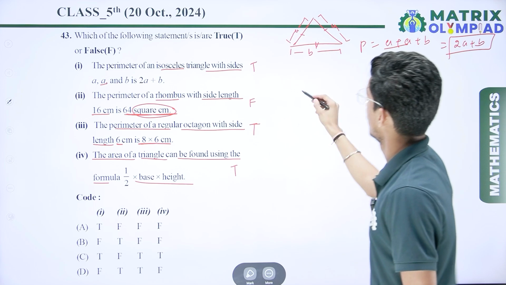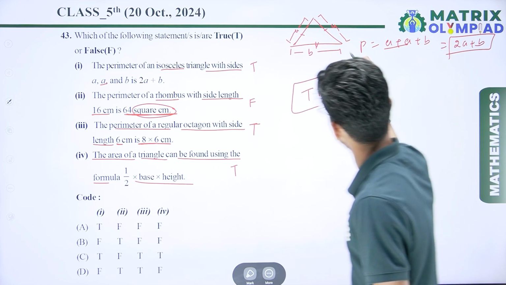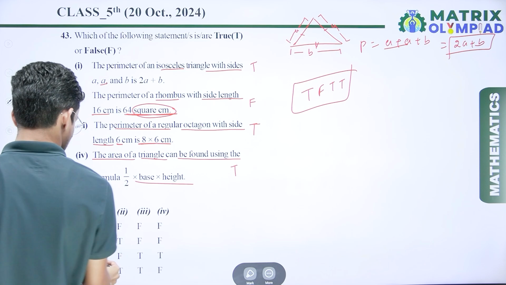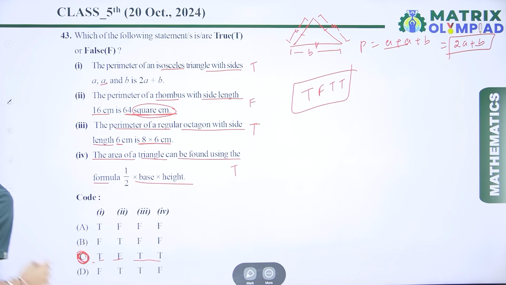So here we have true, false, true, true. So T, F, T, T. So check which option is correct. Option number C is the correct answer over here.